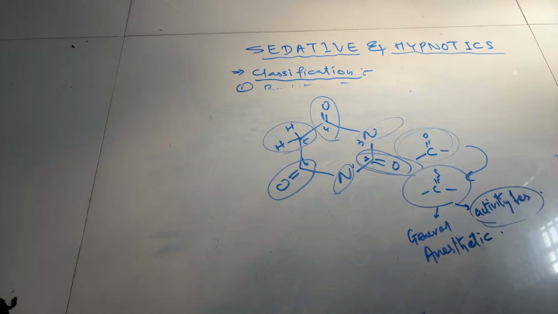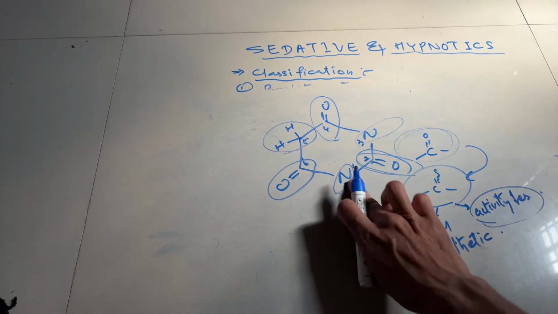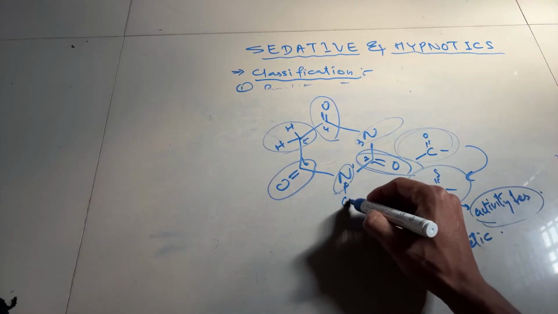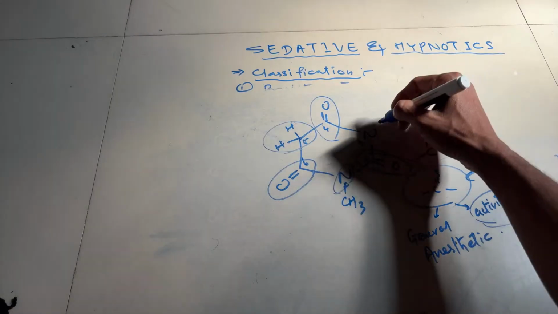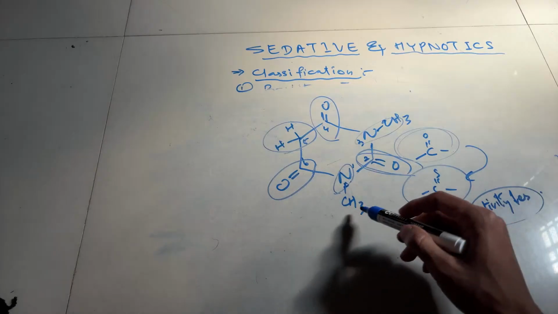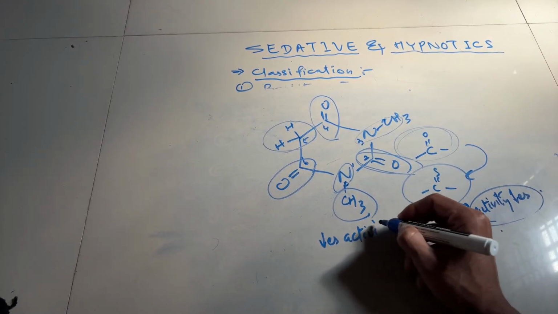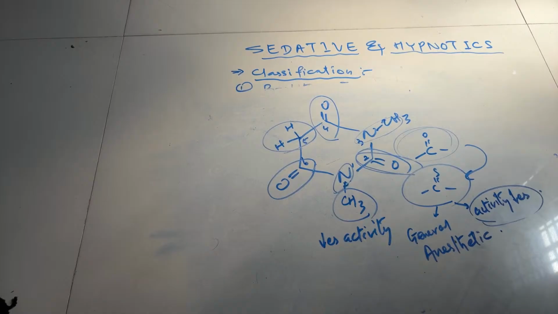Okay. Next, number 2, modification on the nitrogen atom at the first and third position. The alkylation on the nitrogen atom at the first and third position leads to a decrease in pharmacological activity. If this NH is replaced with NR, what does NR mean? NR means NCH3 or something at the first and third position. So if an alkyl group is added in place of hydrogen, the pharmacological activity will be decreased.